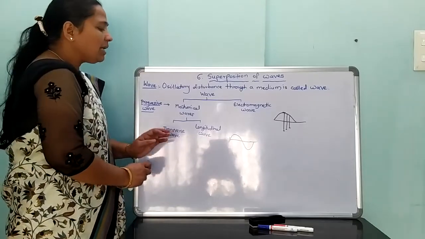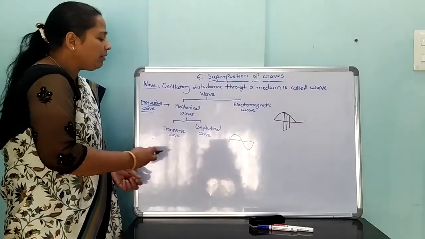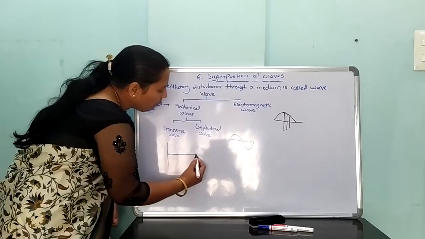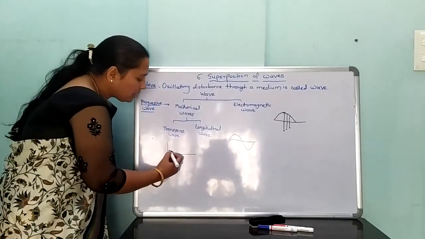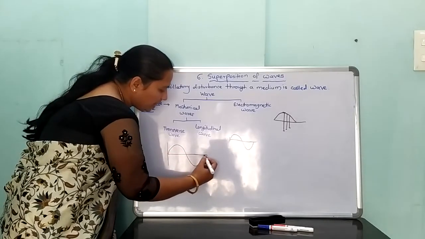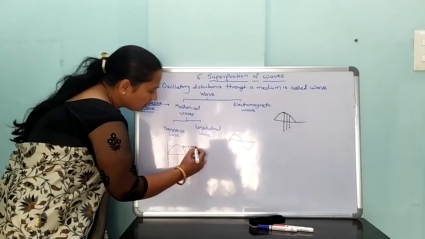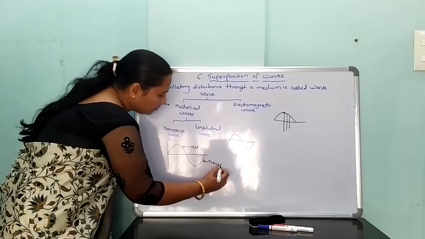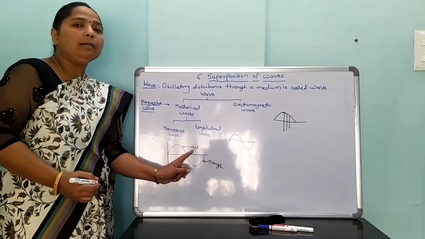What is meant by transverse wave? In a transverse wave, the wave propagates through a medium, and the medium is divided into alternate crest and trough.